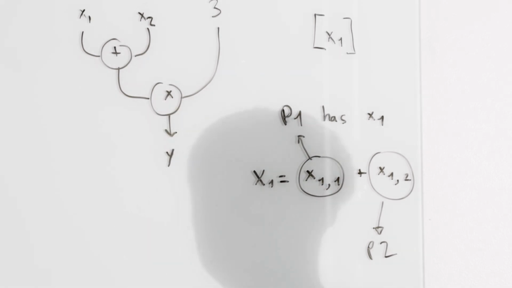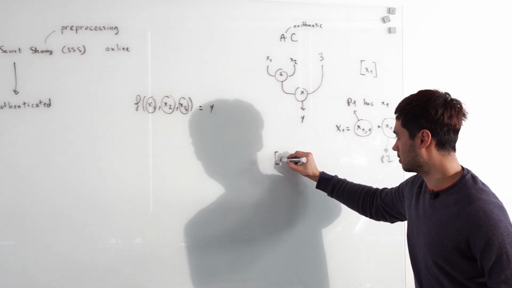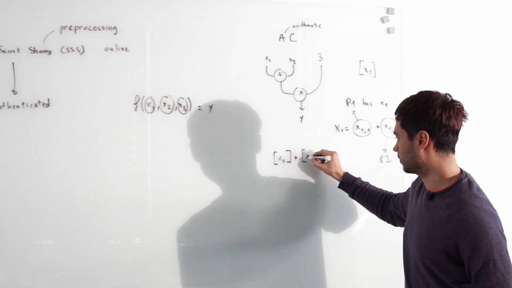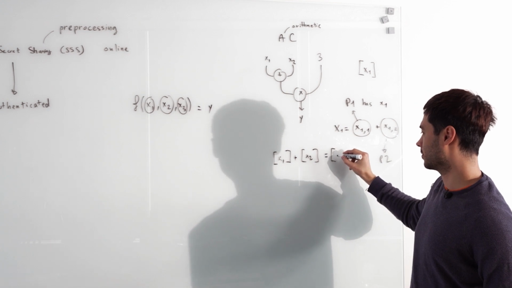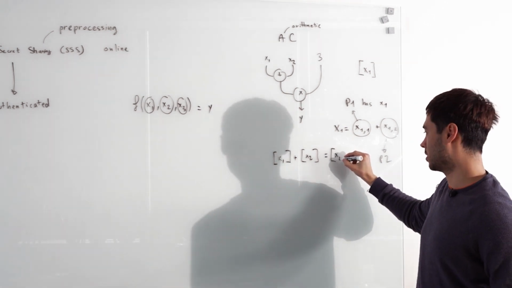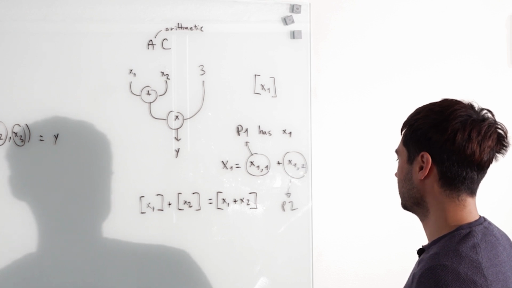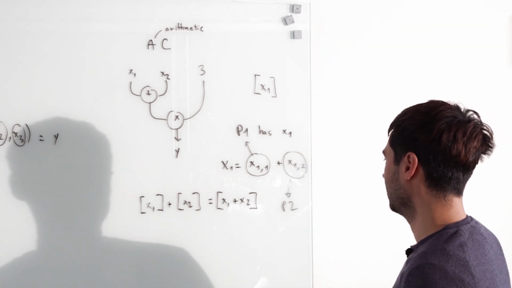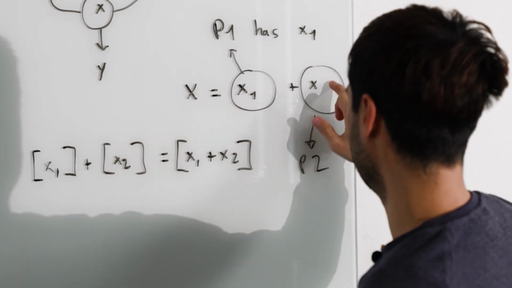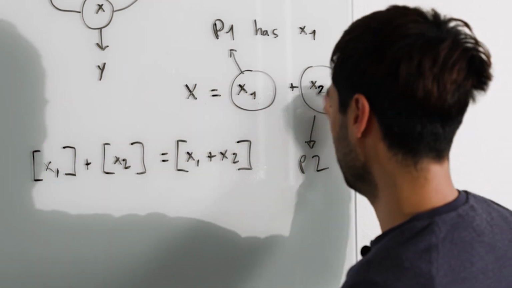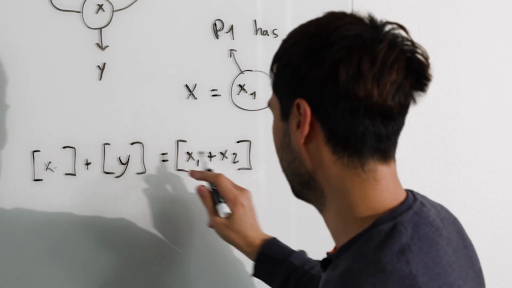So now imagine that we want to add x1 plus x2, right? These two values here, to obtain the shared value x1 plus x2. I guess this is not the greatest notation, but let's do it like this. x is like x1 plus x2. And then we want to add it with y.